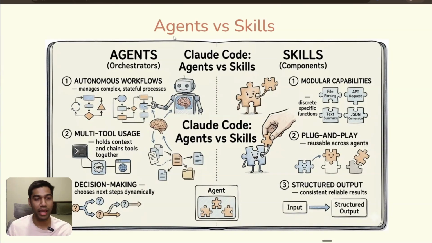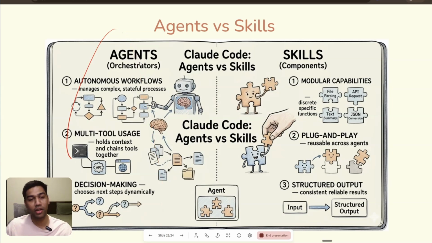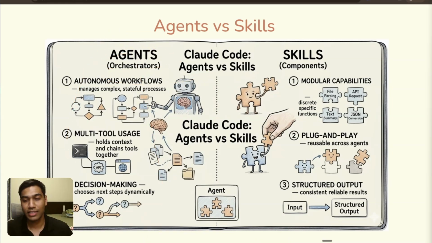Now, very simply, if you look at agents and skills, they cover very different logics, but from a mental model perspective, very simply, agents do everything on their own. So if you're trying to use an agent, the goal would be that everything happens automatically. Let's take this from an example.